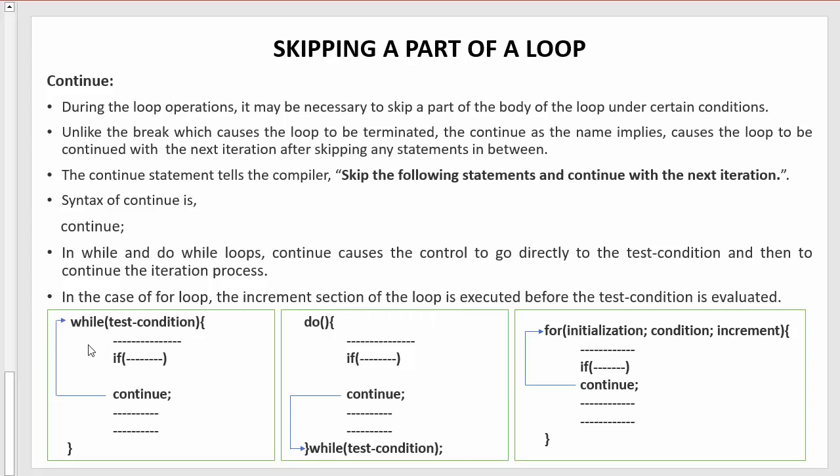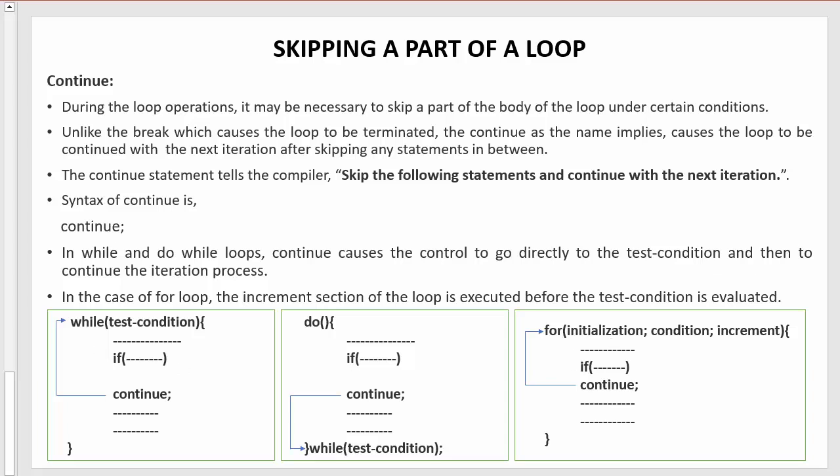So here you can see I have taken different examples where I have used while loop, do while loop and for loop. And in these three loops I have shown you in which places you can use continue and how the control gets shifted. When you use continue in a while loop, control will move to the while condition, and the same is the case in a do while loop. When you use continue in a do while loop, the control redirects to the while condition, whereas whenever you use continue in for, the control will move to the increment section.